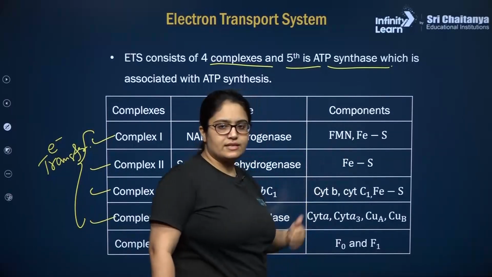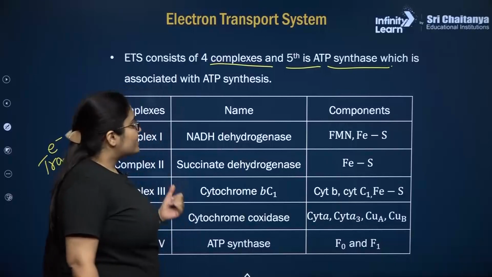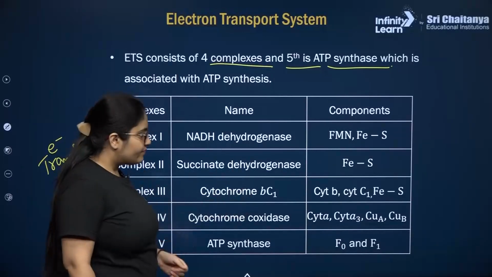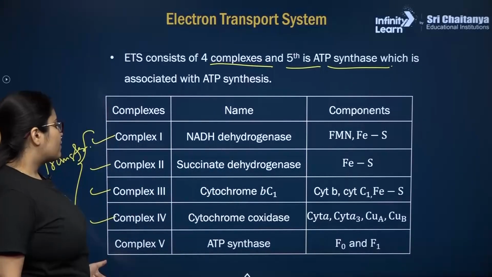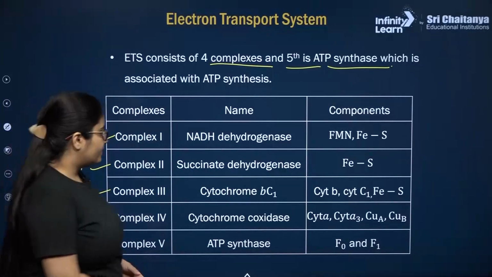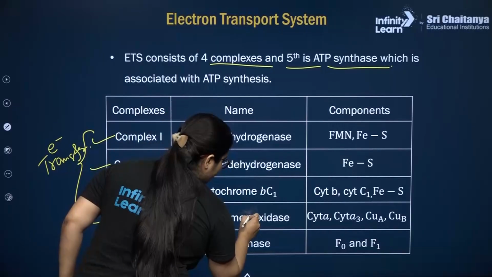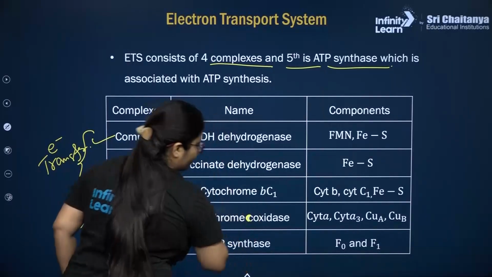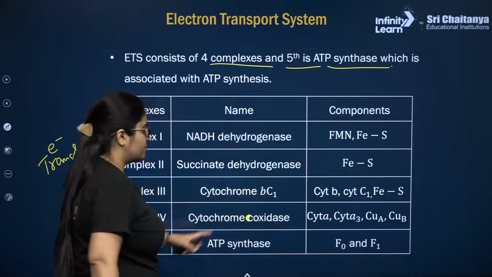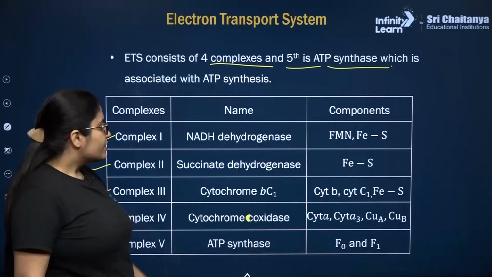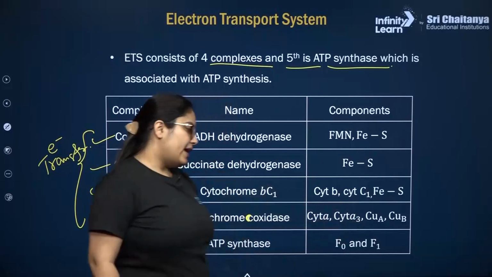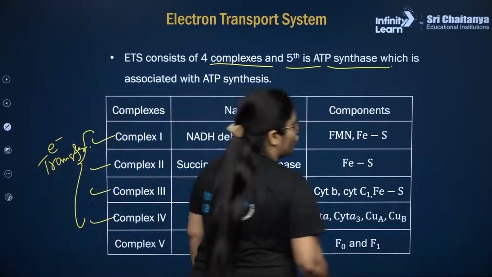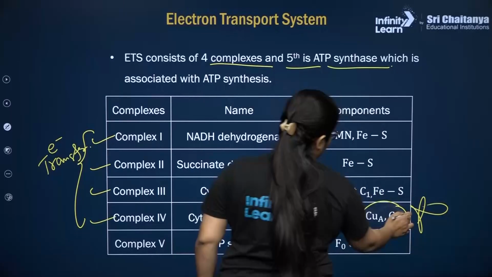Succinate dehydrogenase has FeS. Next, complex number 3 is cytochrome bc1, and it has cytochrome b, c1 and FeS. Then complex number 4 is the cytochrome c oxidase. Yeah, this is cytochrome c oxidase. There should be some space between cytochrome c and oxidase. Next, it will have cytochrome a, a3, and copper centers A and B. So copper centers are present in complex number 4. This is also important for you.